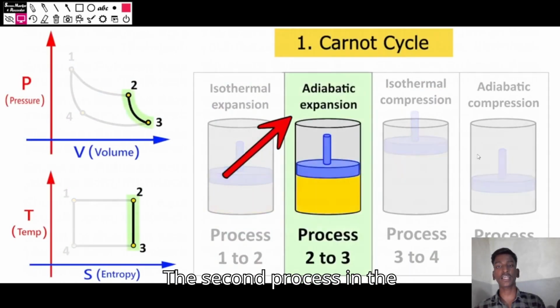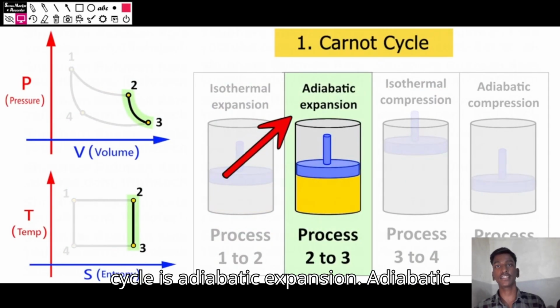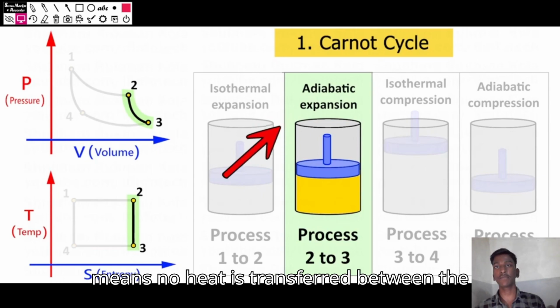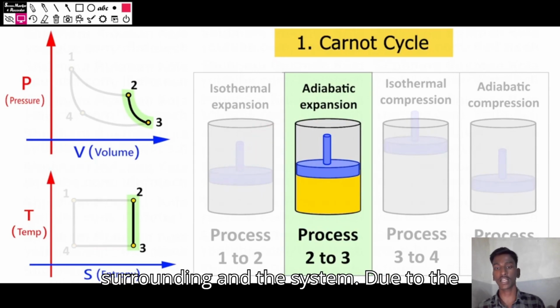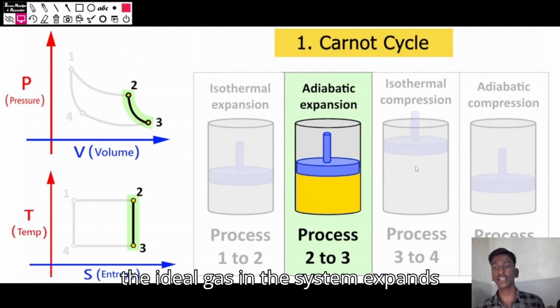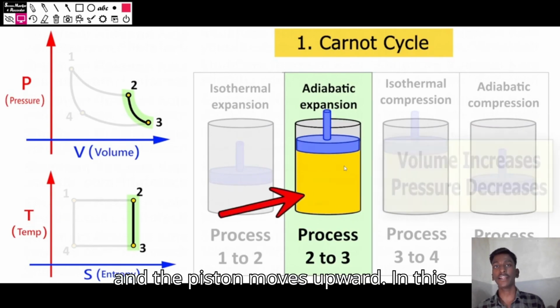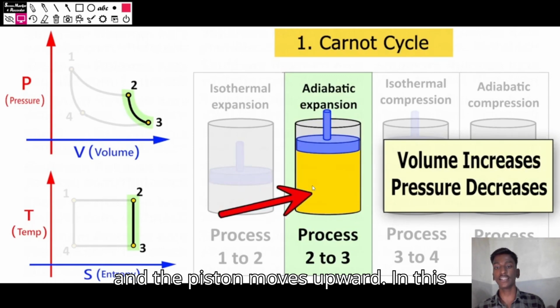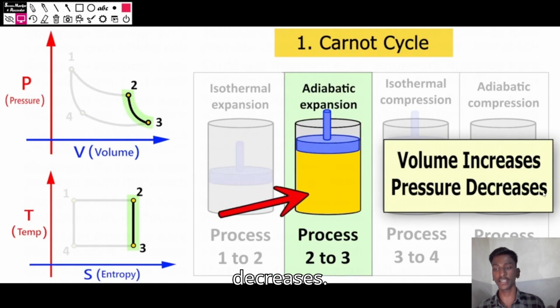Now, the second process in the Carnot cycle is adiabatic expansion. Adiabatic means no heat is transferred between the surroundings and the system. Due to the change in temperature, the ideal gas in the system expands and the piston moves upward. In this process, the volume increases and pressure decreases.